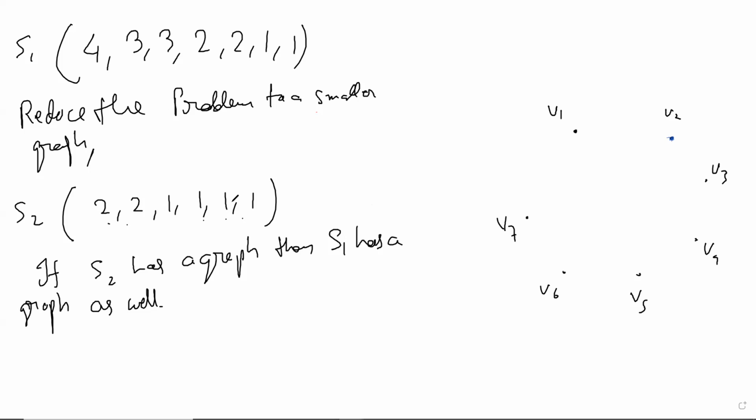But this does not say that if you do not have a graph of S2, then you do not have a graph of S1. It doesn't say that, right? But we'll prove that. Okay. We will show that S2 not having a graph implies not S1. Or we will show that basically S1 having a graph means S2 has to have a graph. That is what we'll show.